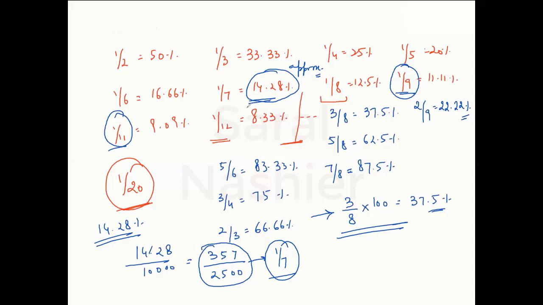Otherwise, you won't be able to use them in a particular question. And these values will not only help you to solve your calculations, they will also help you to eliminate the options some of the times. Suppose among the options I see a question says 14.28% kids in a class have scored less than 50 in mathematics.